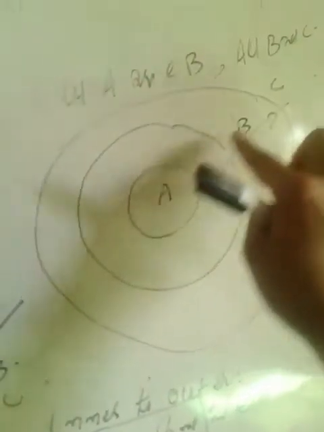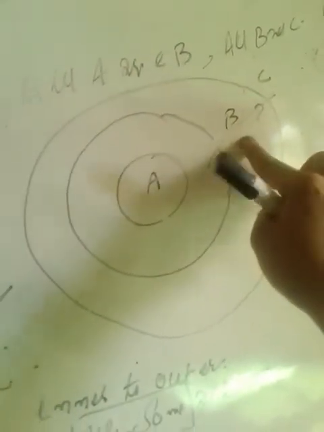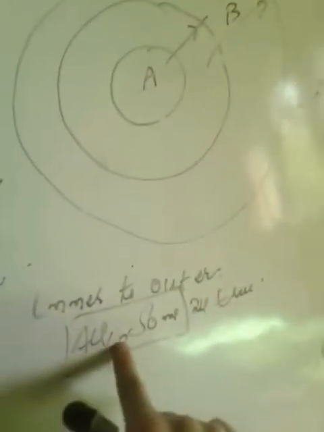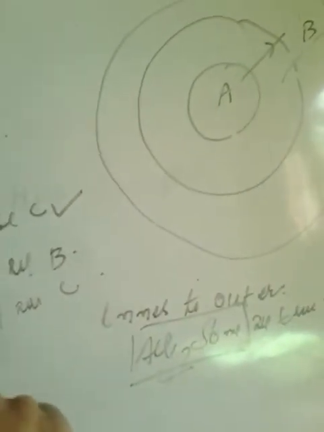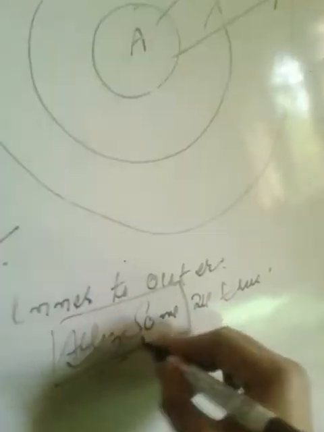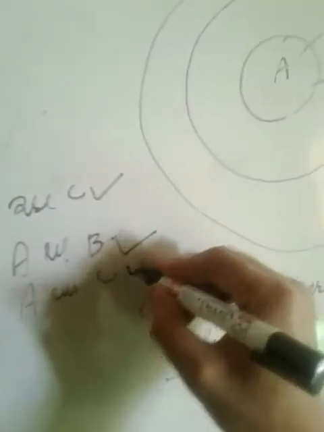Again, some A are B. Here again we move from inner to outer, and it is some, so this is also true. All A are C: we again move from inner to outer, and here it is all, so this is also true.